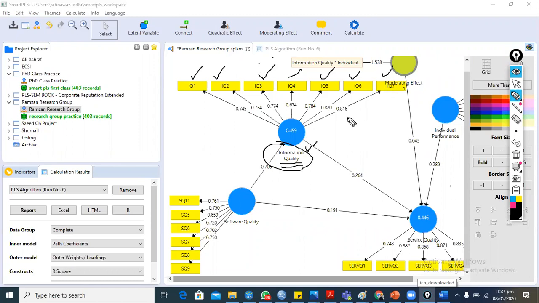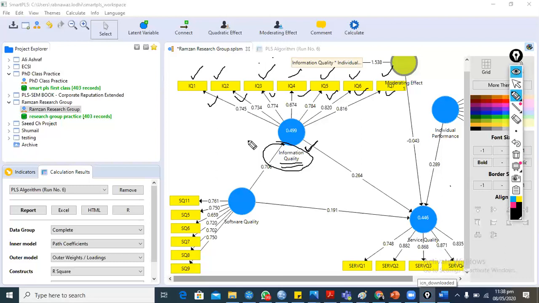Who said that if you want to measure information quality, you need to ask 7 questions, IQ 7, IQ 6, IQ 5, IQ 4, 3, 2, 1? This is my question, and I'm expecting an answer from your side. Who first said that information quality should be measured with 7 questions, not with 8 or 10 or 4 or 3 questions? Which person or researcher first gave this instrument?